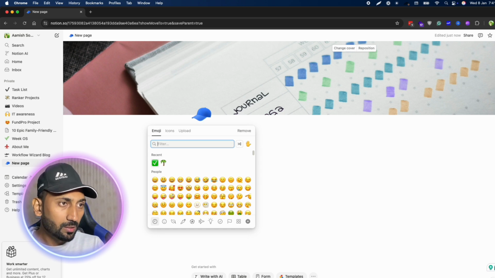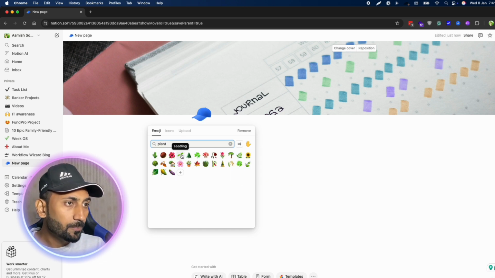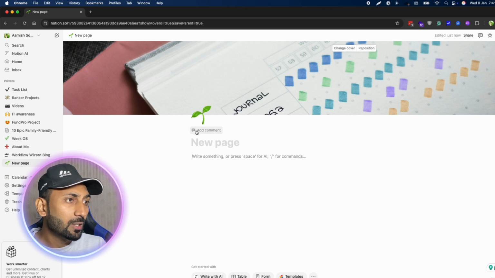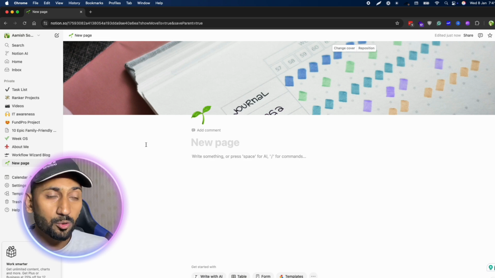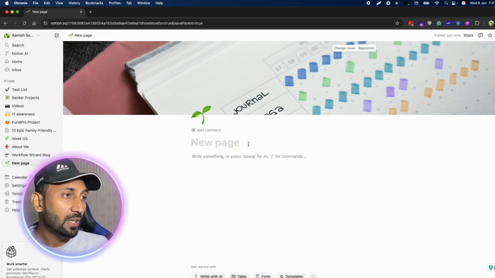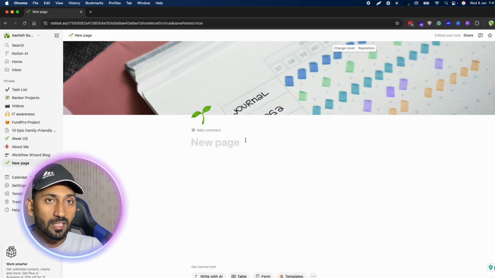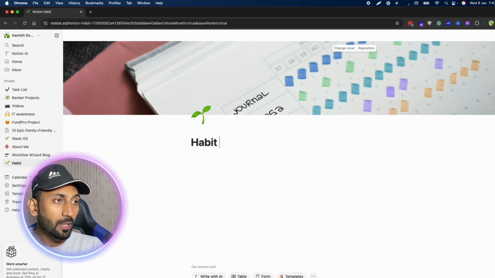I will add a plant icon here. Let's say this one. It is customizable and depends on your choice. Whatever you want to add, you can just add it here. I'm just making this page to show you how exactly you can do it. After that, here we will add the name of the template. Habit